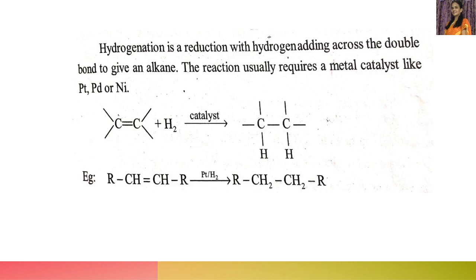Here we have given RCH double bond CHR, that is a general alkene. In the presence of a platinum catalyst, hydrogen gets added over this double bond to give an alkane.